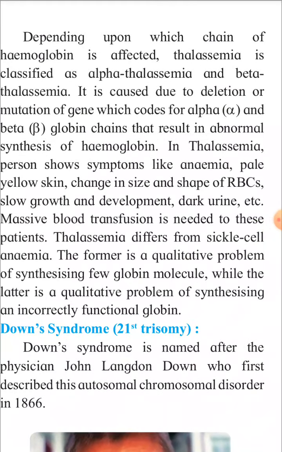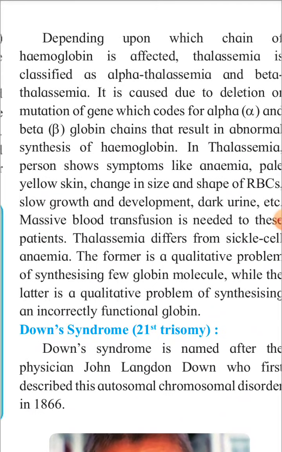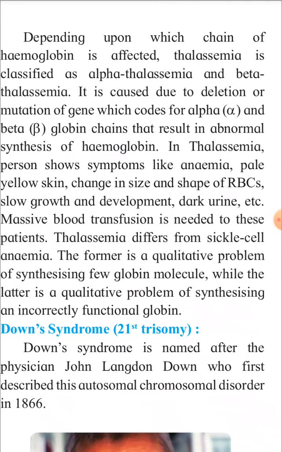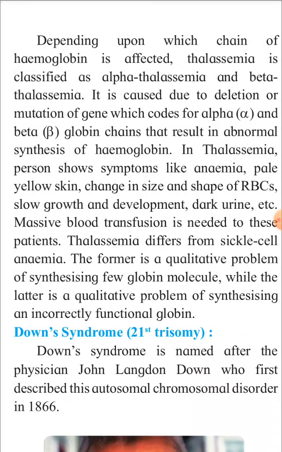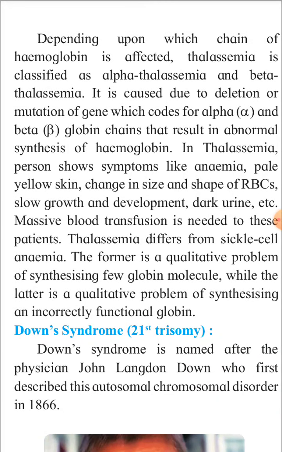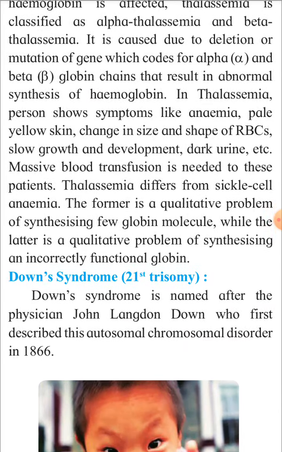The symptoms are anemia, pale yellow skin, change in the size and shape of red blood cells, slow growth and development, and dark urine. The treatment for thalassemia is blood transfusion.